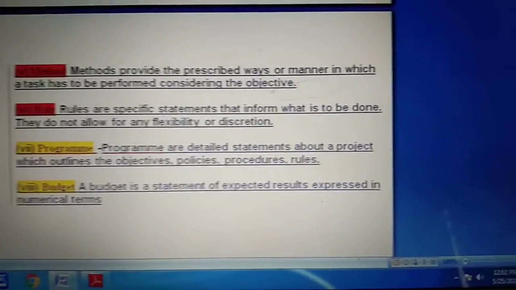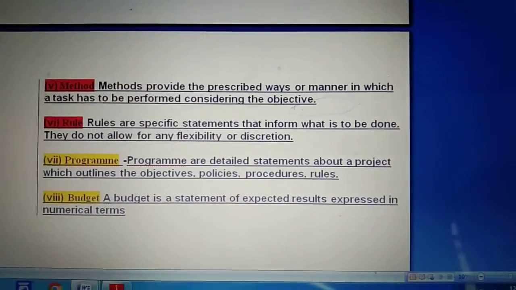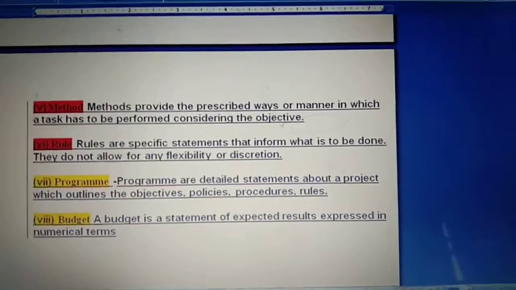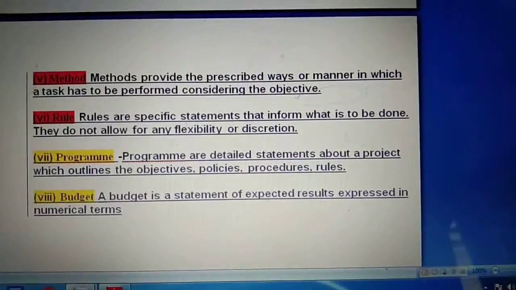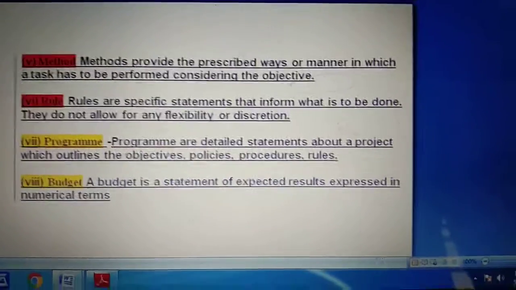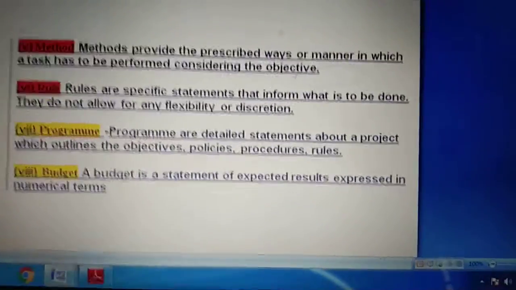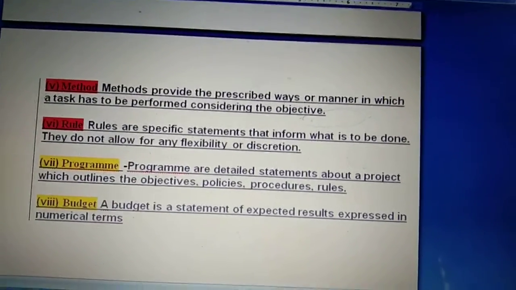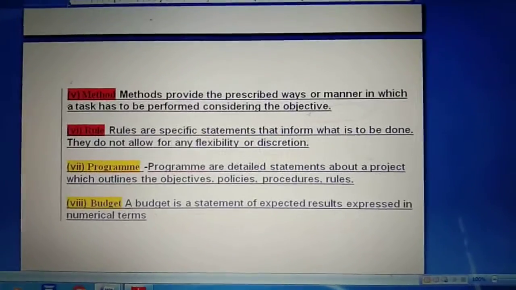Now next is program. Programs are detailed statements about a project which outline the objective, policy, procedure and rules. Now you have to see why program is known as a detailed statement, because program includes even a project also, and the different outlines for achieving that project goal. It will include the objective, the policy, the procedure, and the rules also. So after adding objective, policy, procedure and rules, we get the detailed statement, and that detailed statement is known as program.